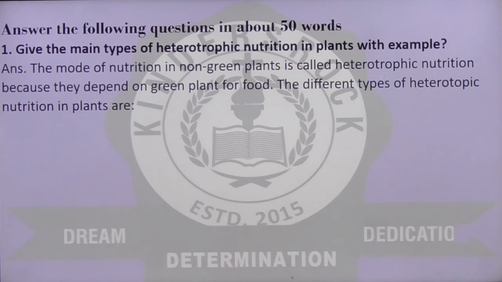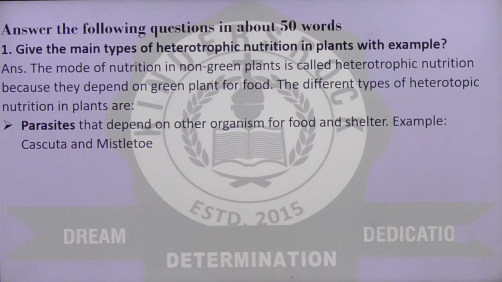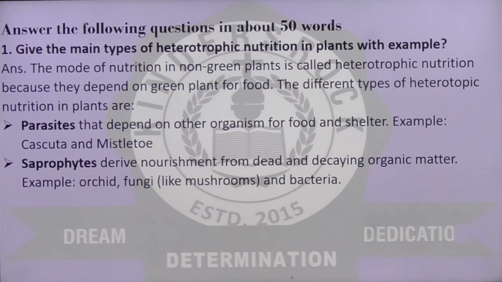The different types of heterotrophic nutrition in plants are, the first one, parasites, that depend on other organisms for food and shelter. For example, Cuscuta and mistletoe. Saprophytes derive nourishment from dead and decaying organic matter.